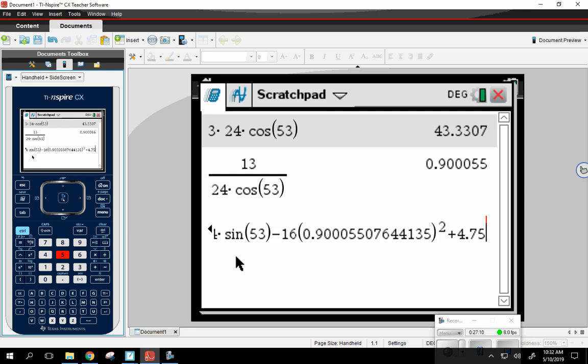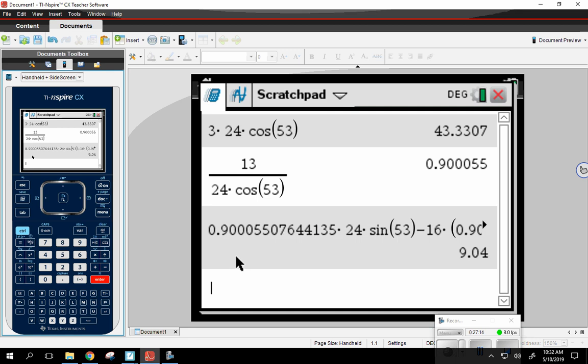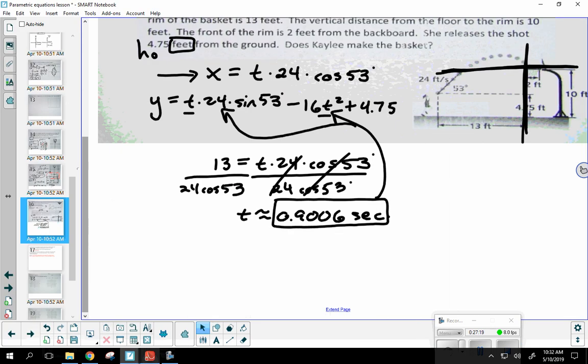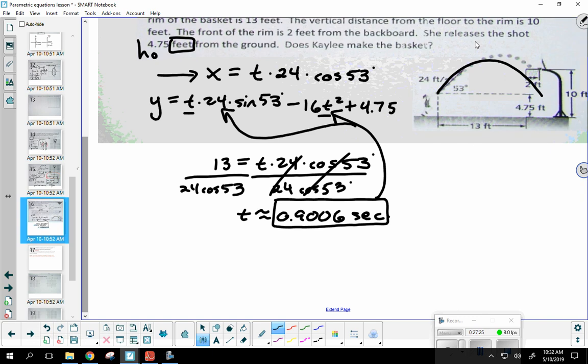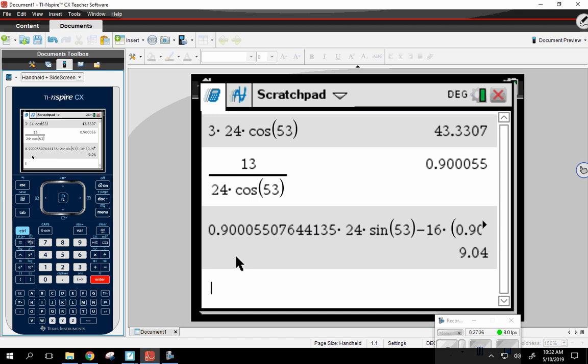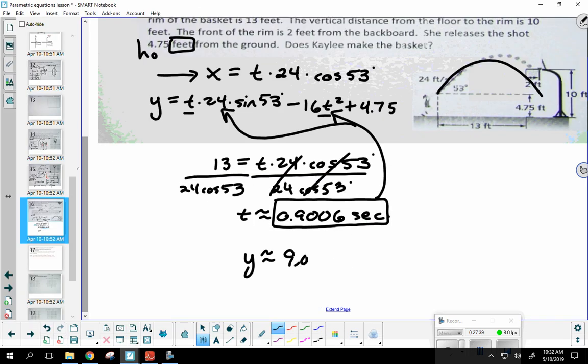So this right here, okay, we know that at 0.9 seconds, it's traveled 13 feet, so it's even with the goal. So we need a height bigger than 10. Does she make it? No. Okay. So it looks like what's going to happen is if you follow the parabola, it's going to make the 13 feet, but it doesn't have the height required when it reaches the 13 horizontal feet. So we got y is about, what was that? 9.04 feet. So will she make it? No.